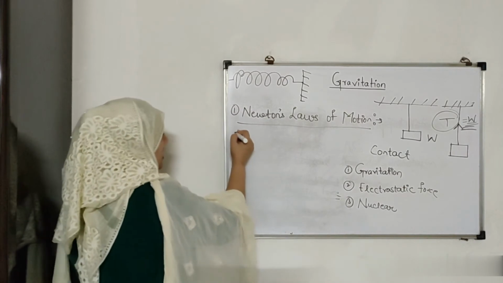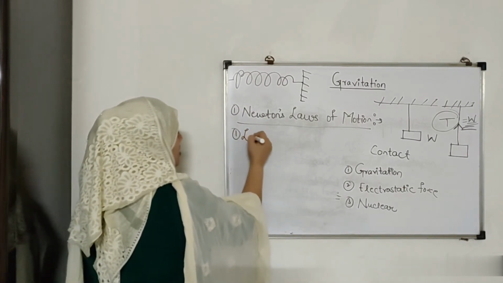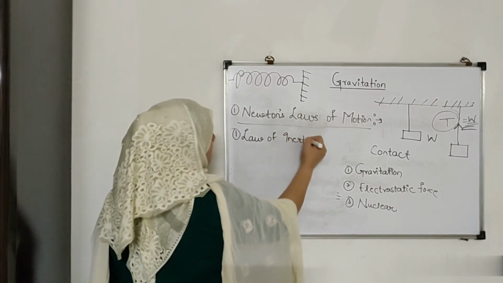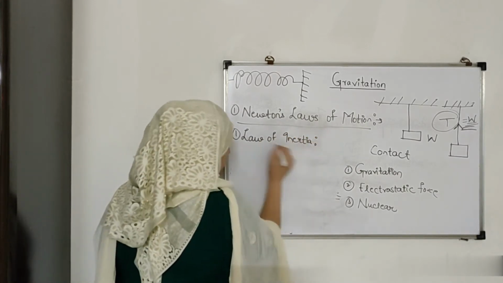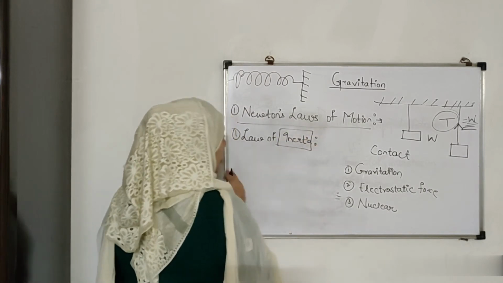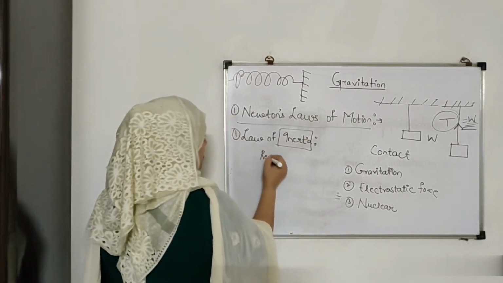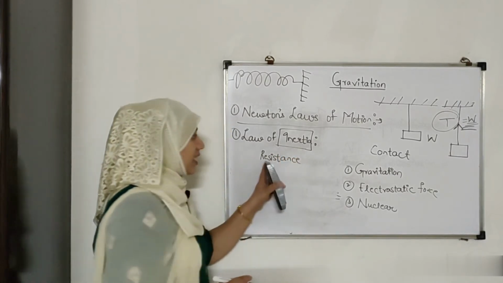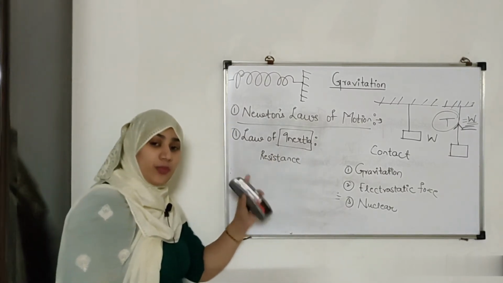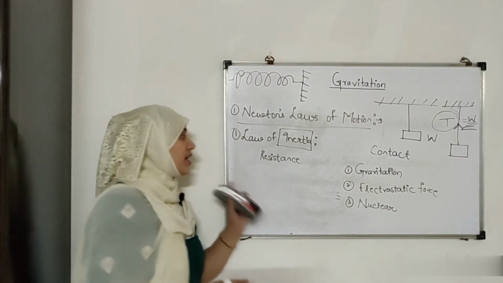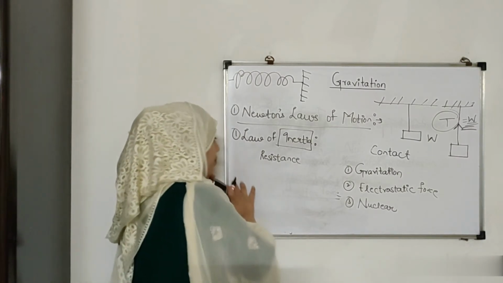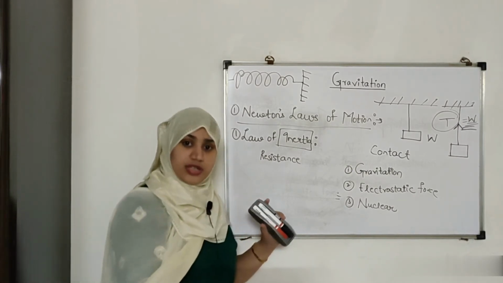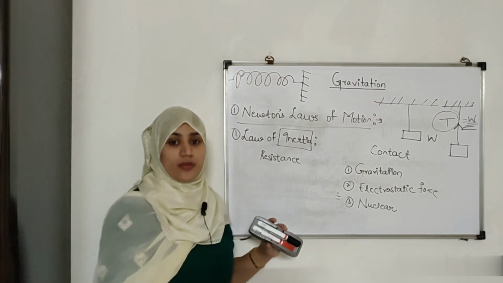Newton has given us three laws. First is the law of inertia. Inertia is basically resistance. Resistance means it is always going to try and oppose the force. So what it says is a body continues to be in its state of rest or of motion unless it is acted upon by a force.